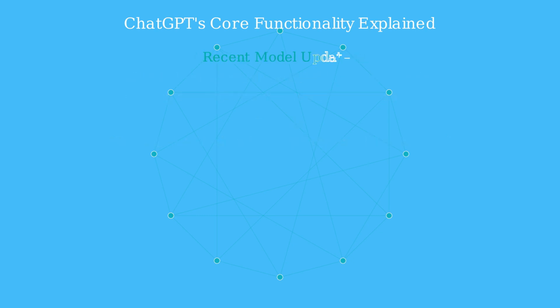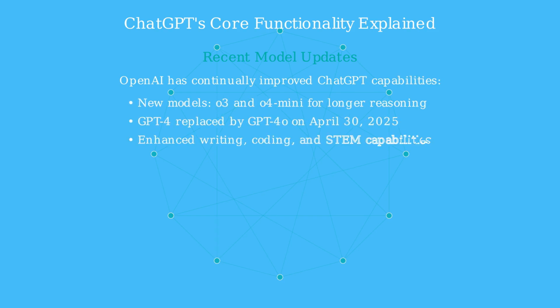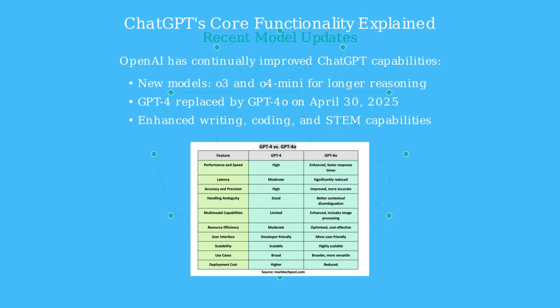OpenAI has continually improved ChatGPT with new models such as O3 and O4 Mini, designed for longer reasoning periods. On April 30th, 2025, GPT-4 was fully replaced by GPT-4o, which offers enhanced writing, coding, and STEM capabilities. The GPT-4o model shows significant improvements over GPT-4 in areas such as performance, latency, multimodal capabilities, and resource efficiency.